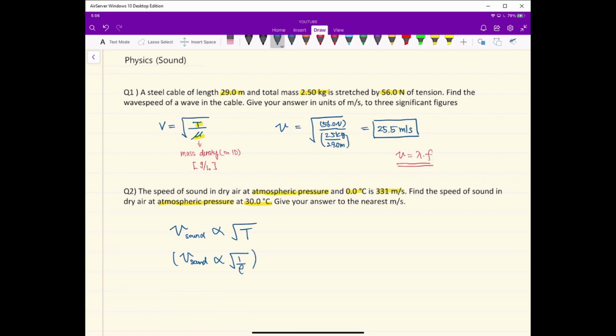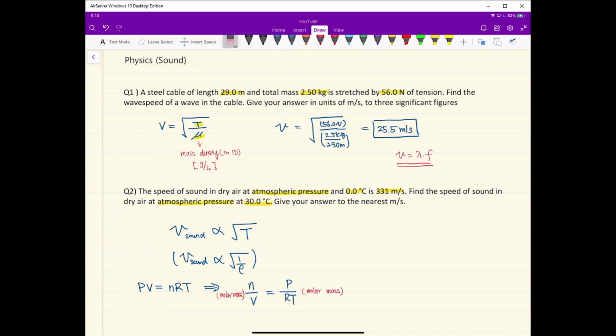And thinking of an ideal gas situation, we can find the relationship between the density and temperature using the ideal gas equation, that is PV equals nRT, and we can rearrange this equation to n over V equals P over RT.